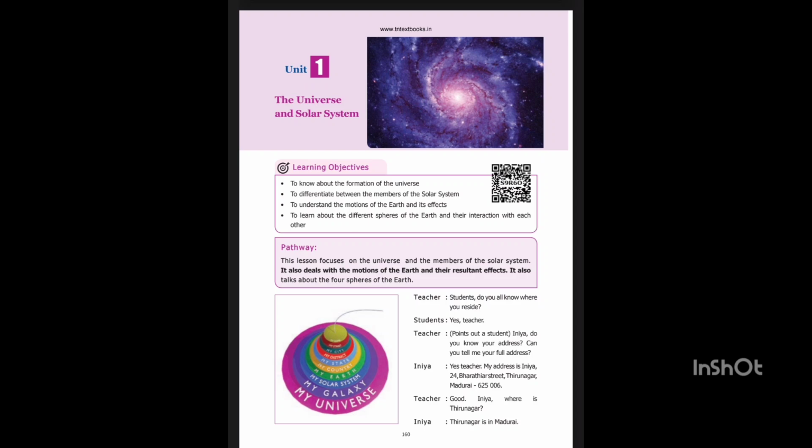The polar diameter of the Earth is 12,714 km and the equatorial diameter is 12,756 km. The Earth revolves around the Sun at a speed of about 30 km per second. The only natural satellite of the Earth is the Moon.